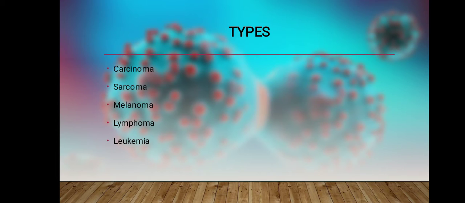Then we have sarcoma. Sarcoma begins in the bones and the soft connective tissues, like bone cancer, which is also not a most dangerous type. Then we have melanoma, the most serious skin cancer, involving melanocytes. In our skin there is melanin, the pigment which gives the color of our skin. So in melanoma, the melanocytes change in number, which leads to cancer basically.